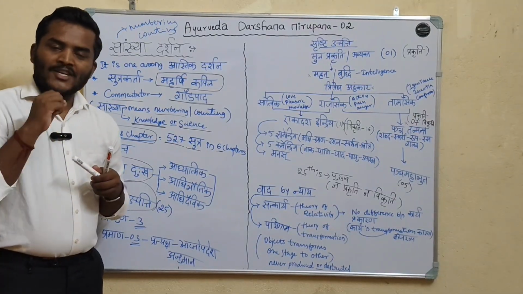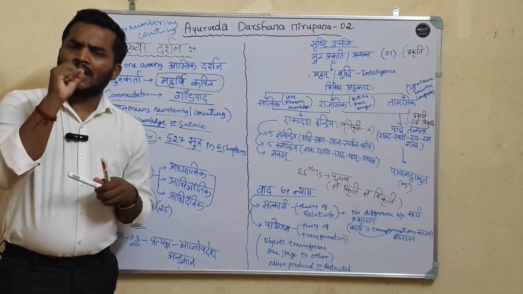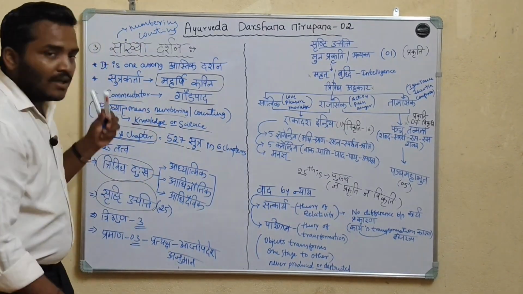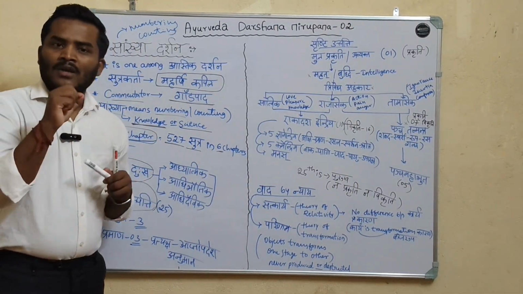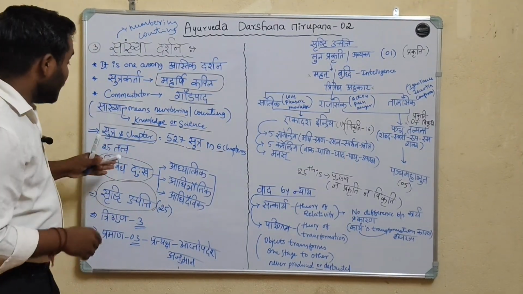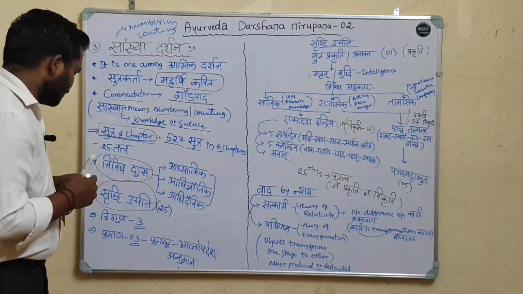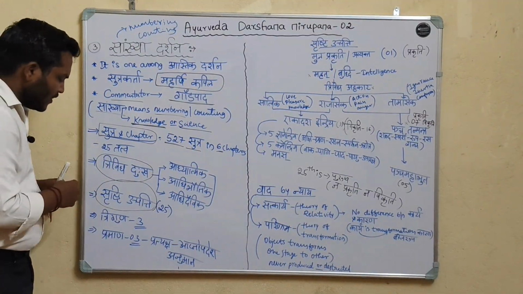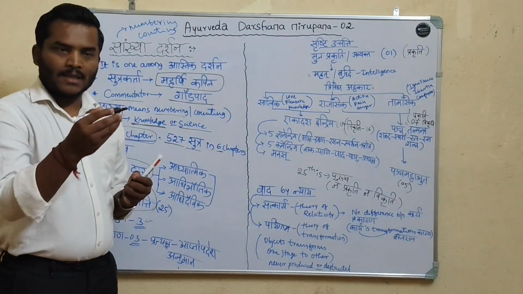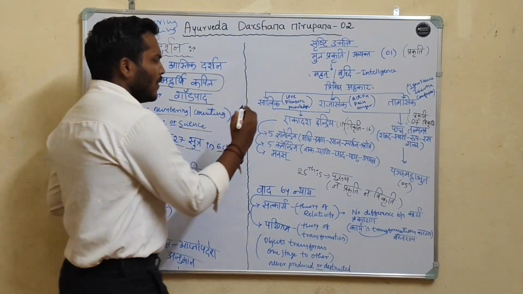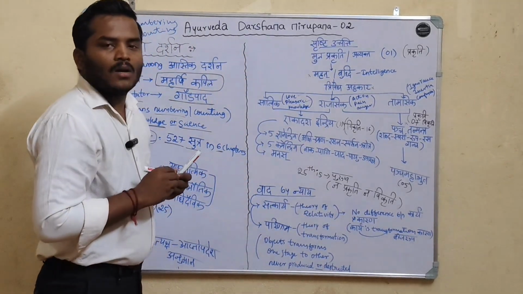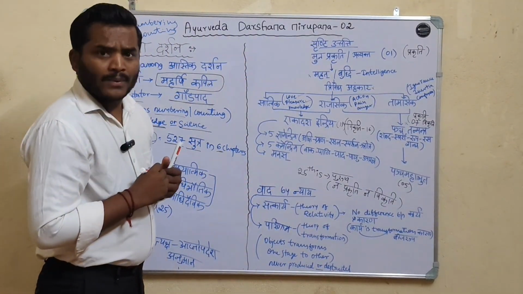The theory of 25 tattvas, 25 principles, is first explained in Sankhya Darshana. The creation of the universe is made by these 25 tattvas. In this Sankhya Darshana, Triguna are Sattva, Rajasa and Tamasa. Sattva means the one who loves pleasure and has good knowledge. They are called Sattvika persons.